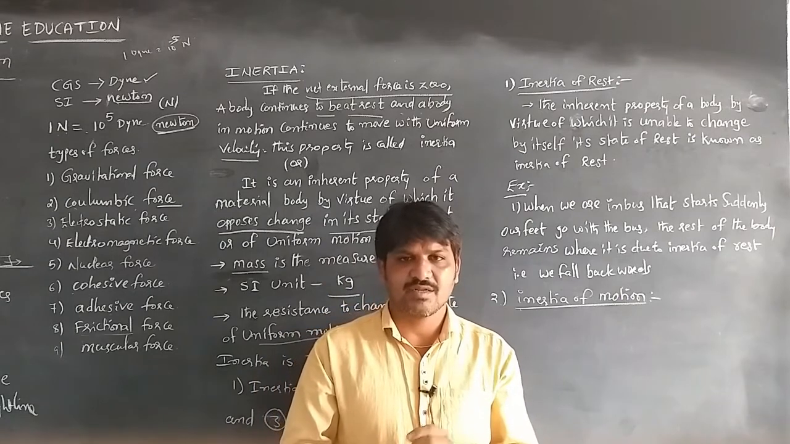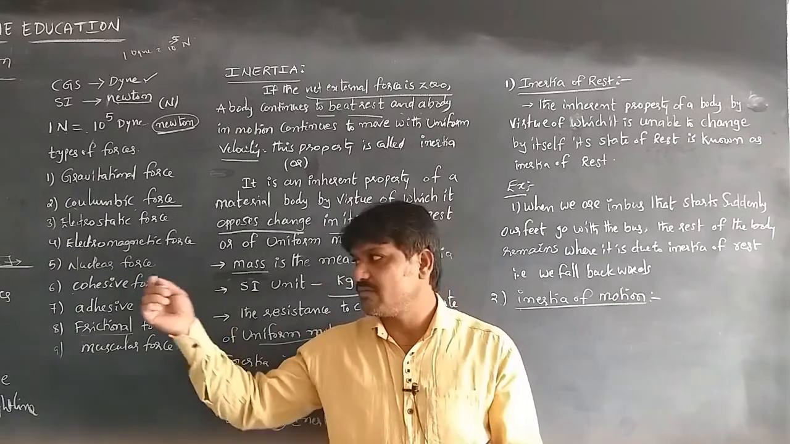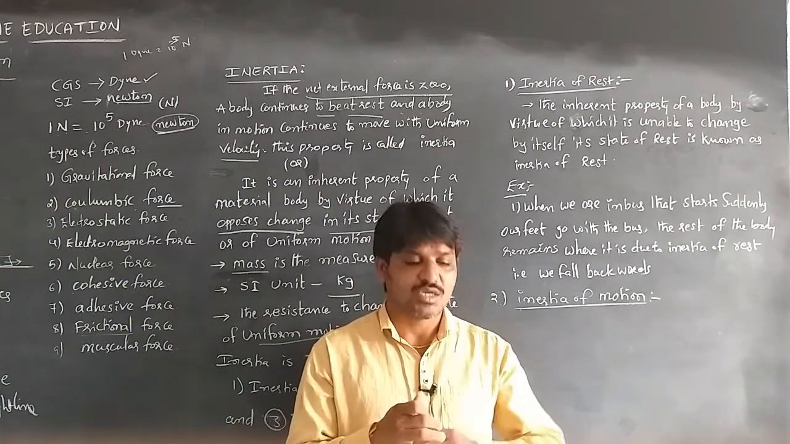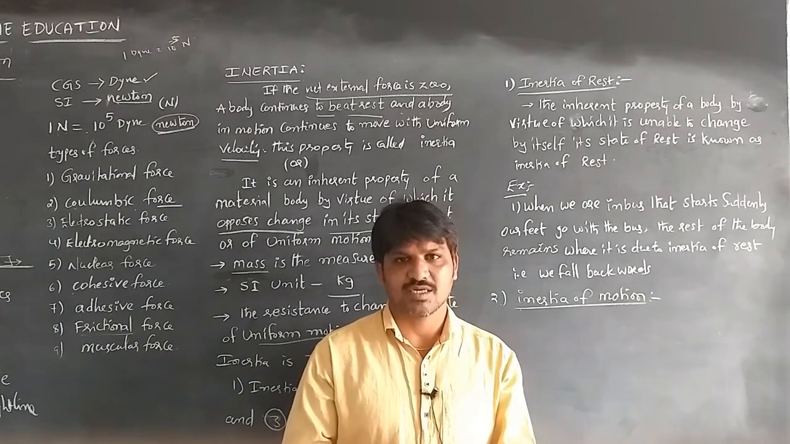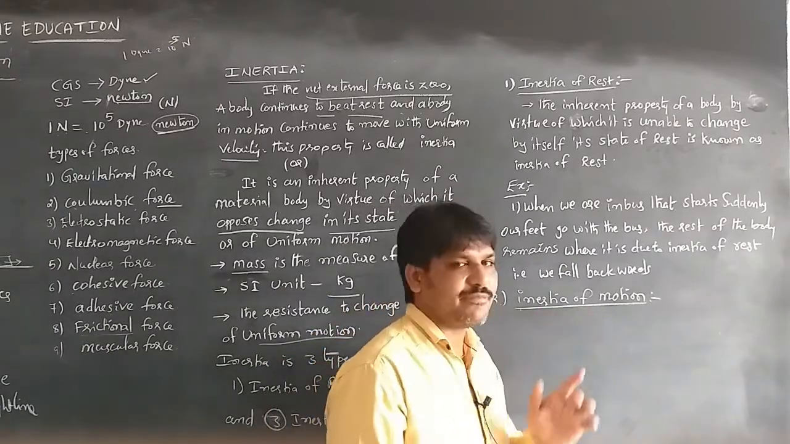Whenever a man wants to jump over a certain height, he comes running from some distance, which helps him jump for a long distance. So here, due to the inertia of motion,